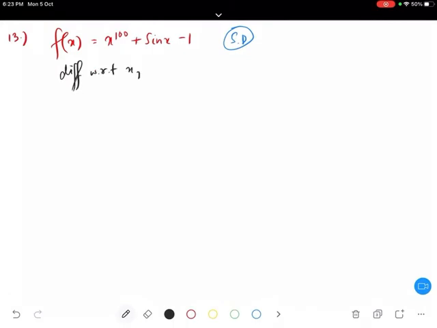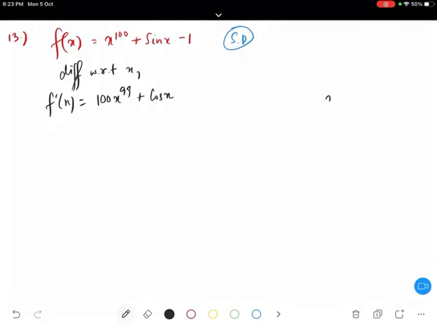From 0 to 1, is that function strictly decreasing? Yes or no? Fine. Tell me one thing. 100x to the power 99. If you take any values of x between 0 and 1, you take 0.1, you take 0.5, you take 0.9, will 100x to the power 99 ever be negative? Yes or no? Come on, tell me, will it ever be negative?